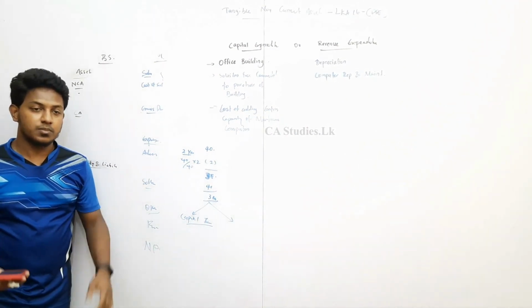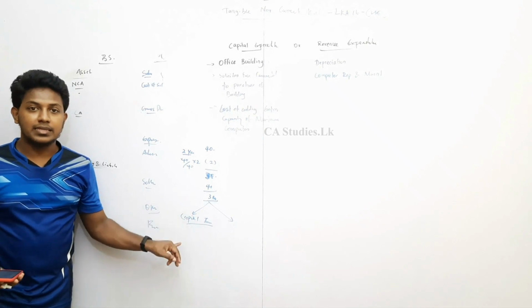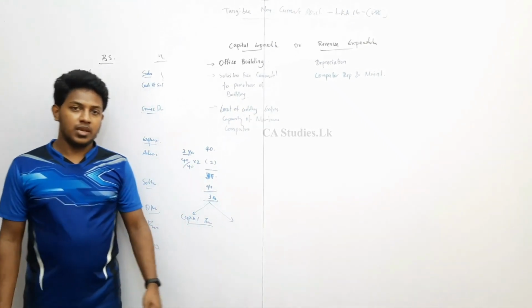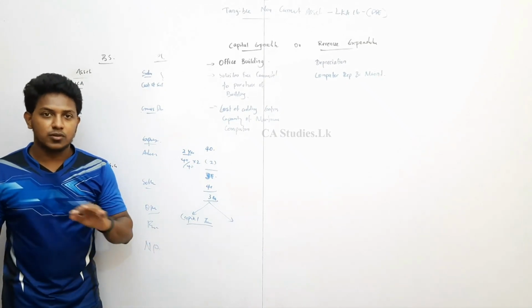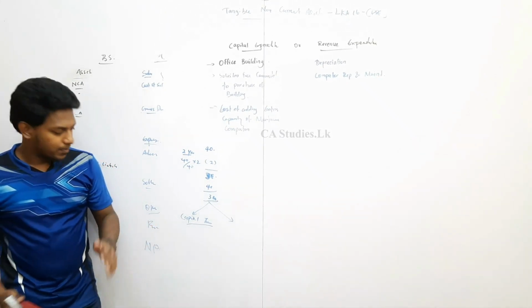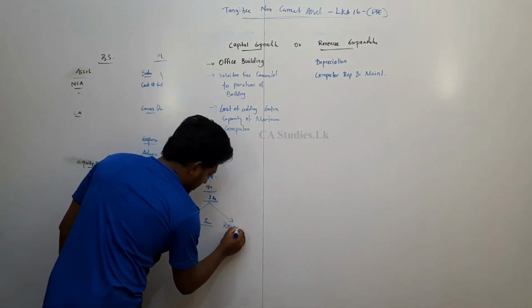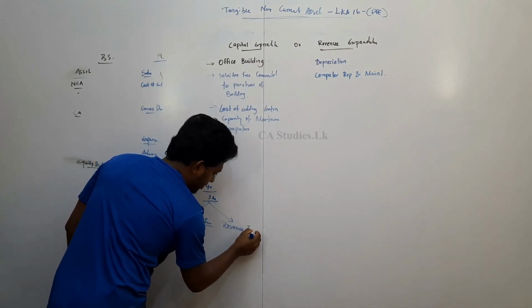Ordinary course of business means income earned by selling the inventory of the business. If any trade stock sale is done, that is called revenue income.